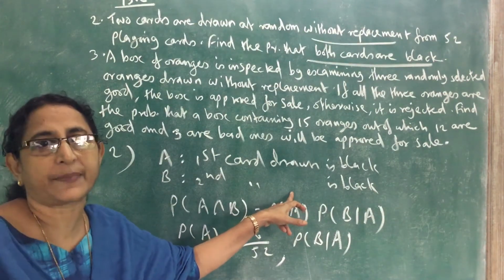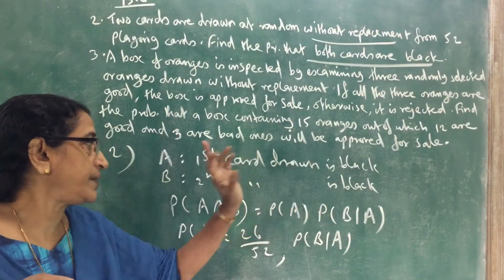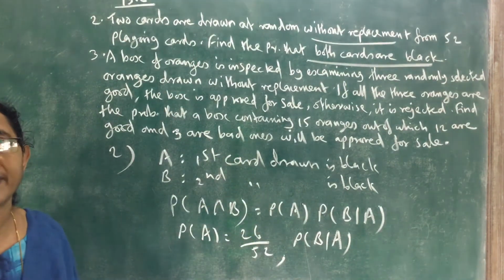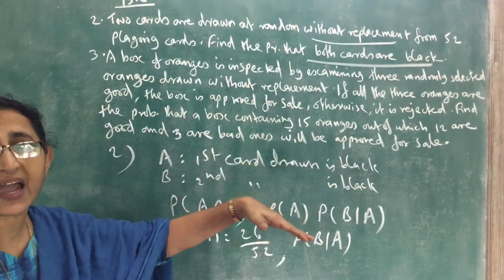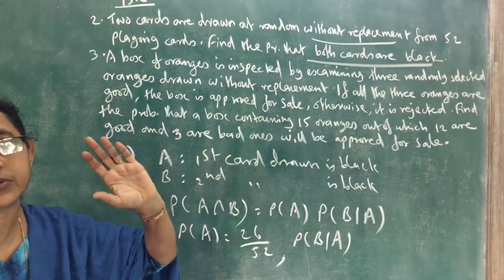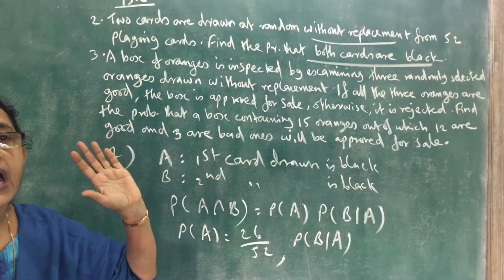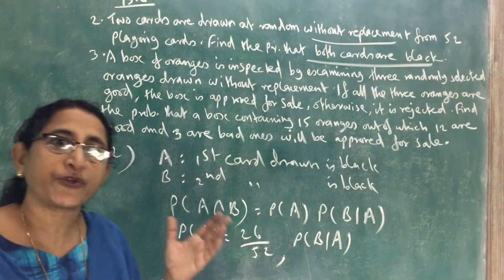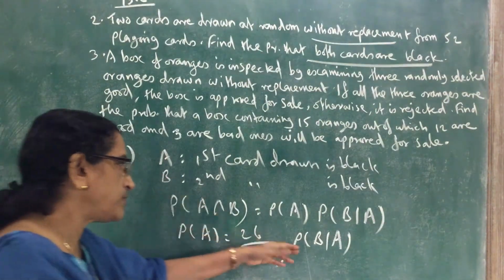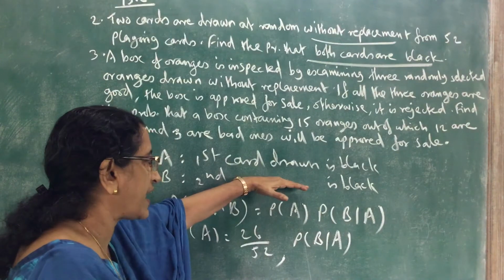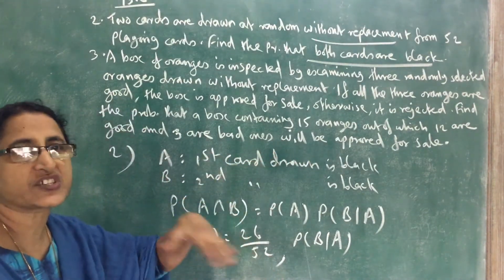Only 51 are remaining, in which there are only 25 black, because first card drawn is black. Total 26 black cards are there, but one is taken out, so only 25 are remaining.